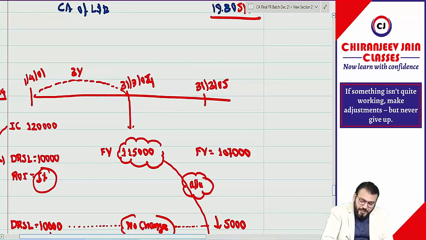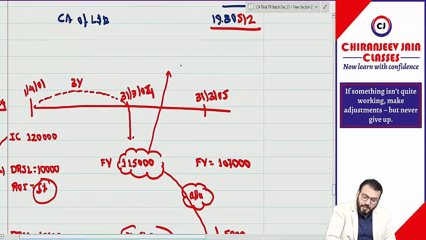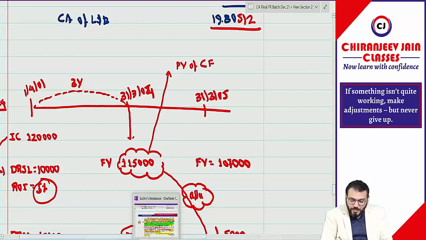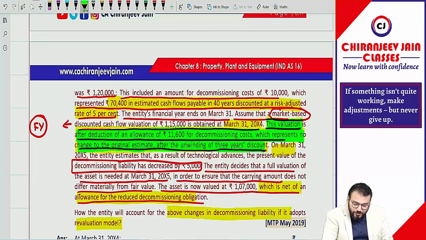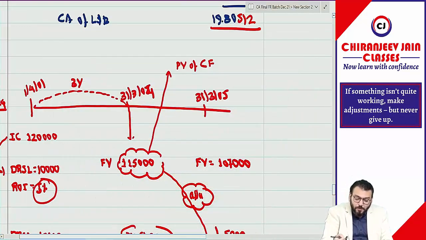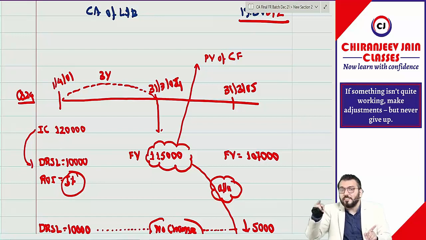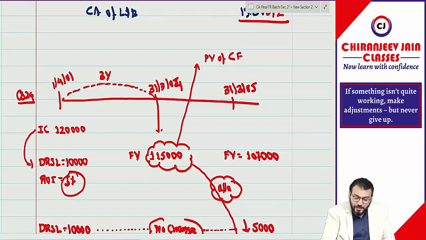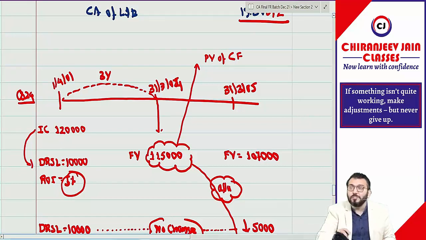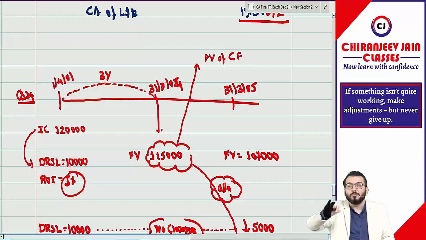So what they have said, this fair value is the present value of cash flows, discounted cash flow. You can see this valuation is what they have given. Assume that market-based discounted cash flow means 1,15,000 is the present value of future cash flow. Future cash flow means what? Future cash flow which will be generated from the use of the asset.